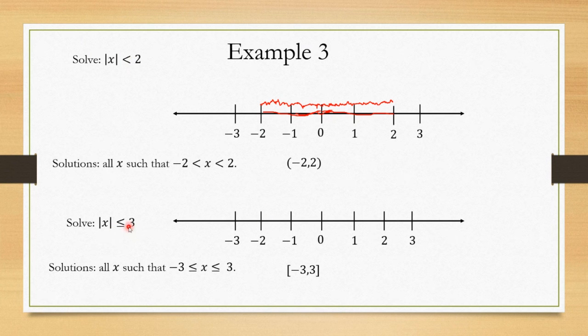What about here? Well, in this case, it's the same idea. We want our distance from 0 less than or equal to 3. Absolute value is distance from 0. So we start at 0. Well, let's move to the right. We're less than 3, 1 unit away from 0. Keep going. Our distance is less than 3. Oh, we stop at 3. Now we're 3 units away from 0 exactly. If you go to the right of 3, you're going to be too far away. So the numbers from 0 to 3 work.